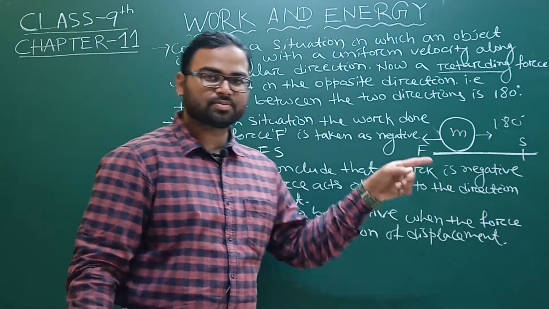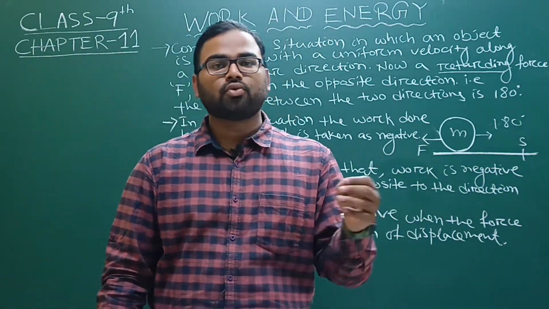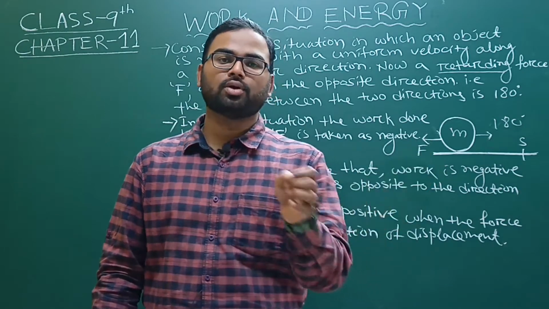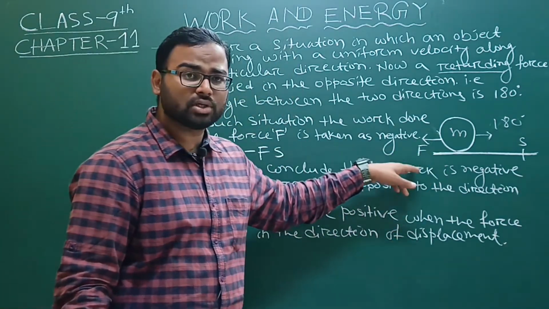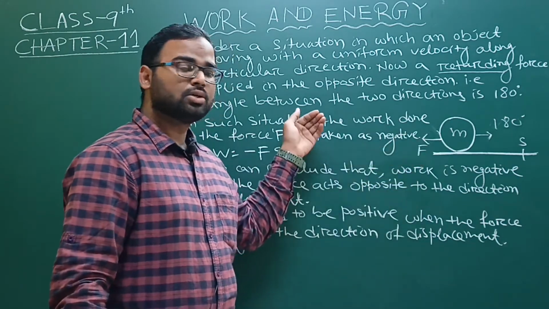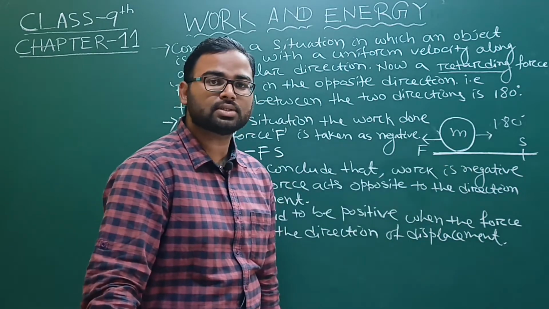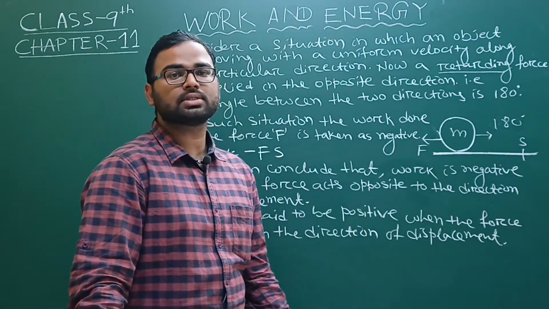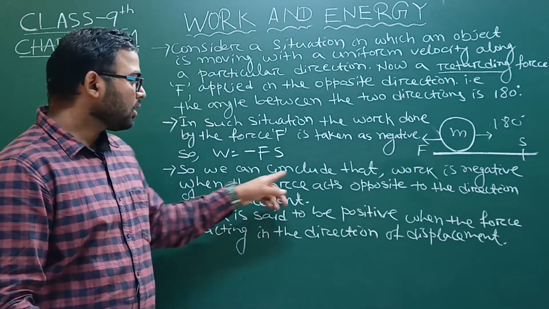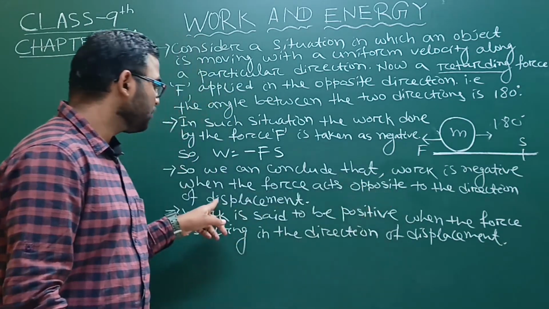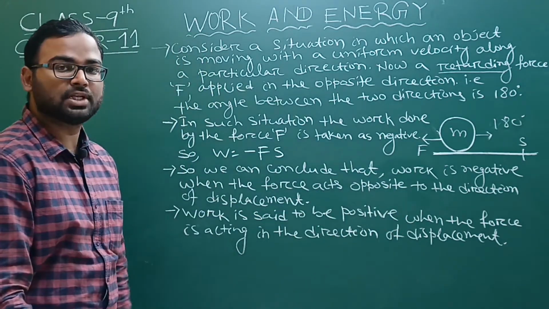When force and displacement are in the same direction, the angle is 0 degrees, so work done is positive, W = Fs. If we are considering the frictional force, which is opposite to that of displacement, the angle between force and displacement is 180 degrees, so work done is negative, that is, -Fs. So we can conclude that work is negative when the force acts opposite to the direction of displacement.